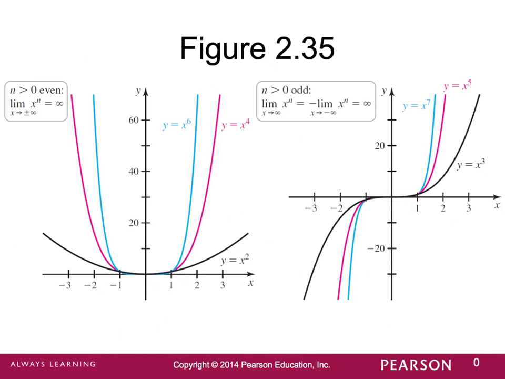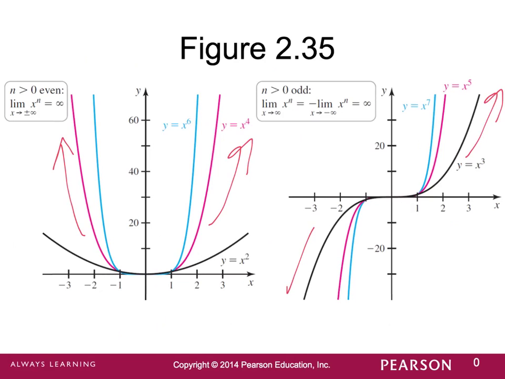And so continuing on the even and odd aspect, for all polynomials that are even, we see that the limit as x approaches positive or negative infinity is positive infinity. We go up to positive infinity on both sides. And for odd, we go off to opposite infinities.